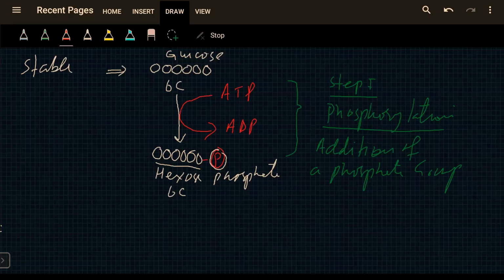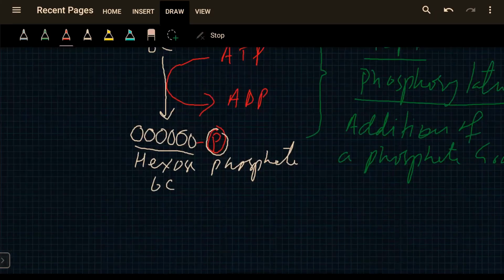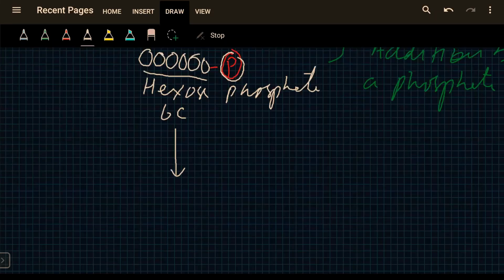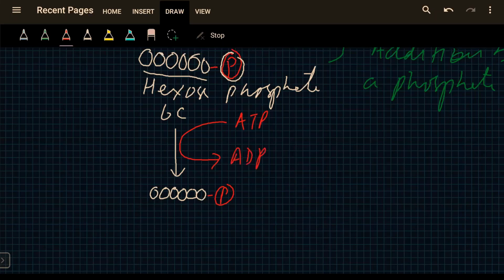This process takes place another time. Phosphorylation takes place again. Another ATP molecule is used, which is hydrolyzed to ADP, and a phosphate group is released. Energy is also released, which is used to bind this phosphate with this sugar. And this is now known as hexose bisphosphate.